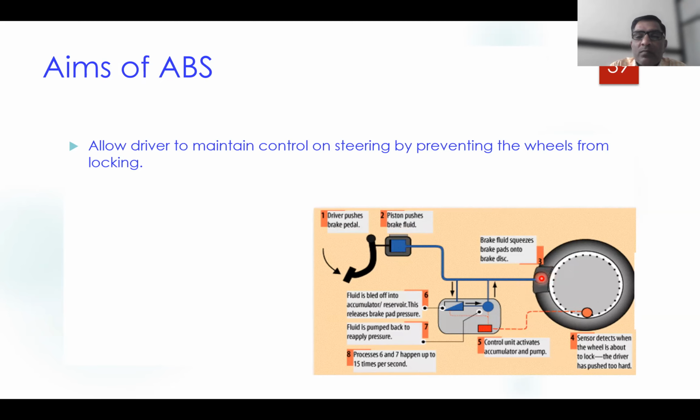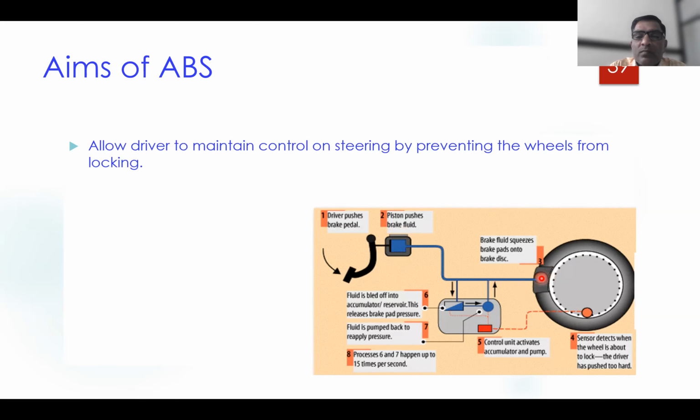In the normal case, whatever pressure is generated in the master cylinder is provided to this and that will apply the brake. Now you can see there is one sensor, number 4. That sensor detects when the wheel is about to lock.